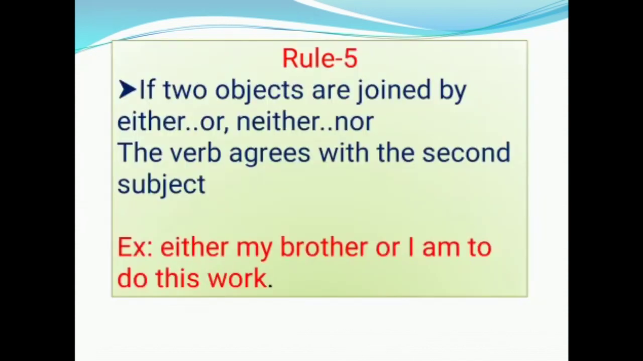Rule number 5. If two subjects are joined by either or, neither nor, the verb agrees with the second subject. Example, either my brother or I am to do this work. In this sentence, the two subjects are my brother and I. These two subjects are joined by either or. So, we have taken helping verb according to the second subject. The second subject is I. The suitable helping verb for I is am. So, in this sentence, the helping verb is am.